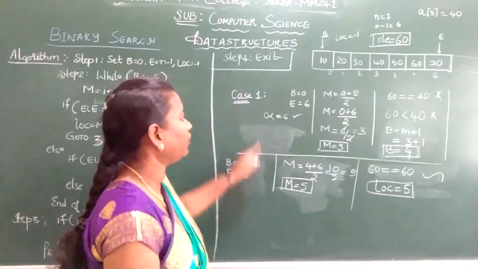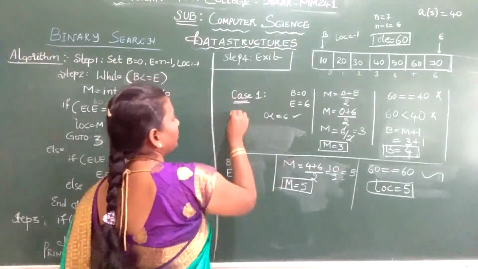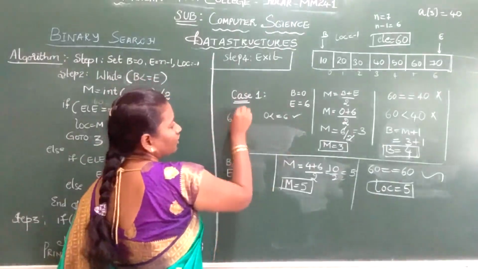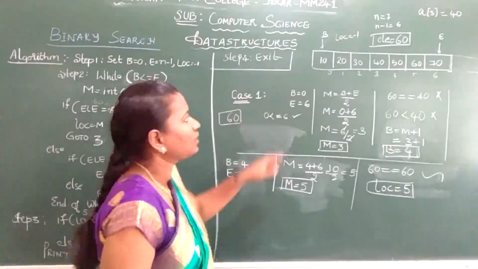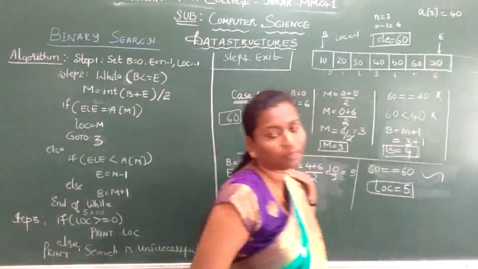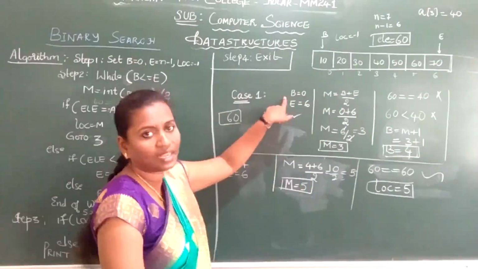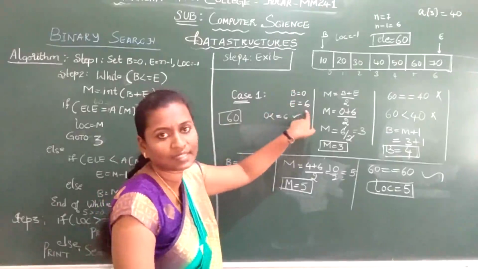So here I have taken the first case. In your first case, I have taken the search element as 60. See, beginning is 0 and ending is n minus 1, that is 7 minus 1, 6. So I have taken beginning as 0, ending as 6.